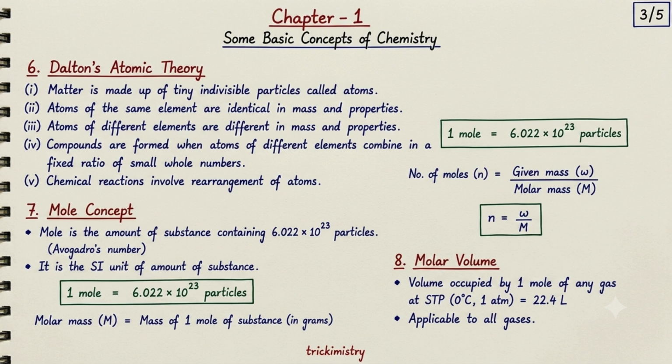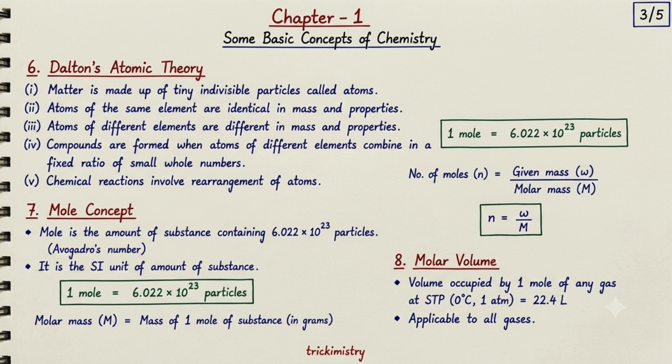Next, let's understand molar mass. Molar mass is simply the mass of 1 mole of a substance, and its unit is grams per mole. To calculate the number of moles, we use the formula: number of moles equals given mass divided by molar mass. Or simply, n = w/M, where n is the number of moles, w is the given mass, and M is the molar mass. This formula is very important for numerical problems.